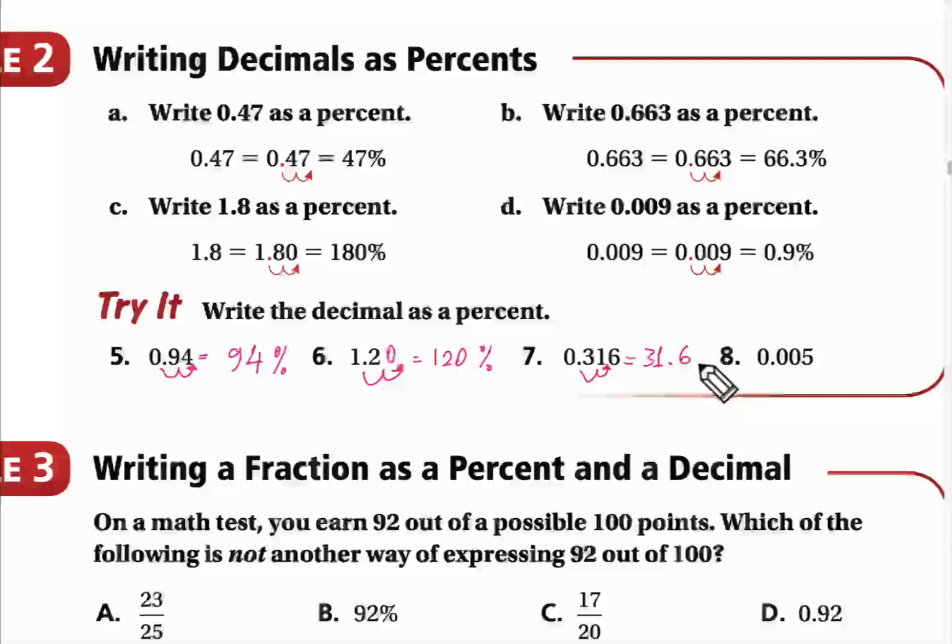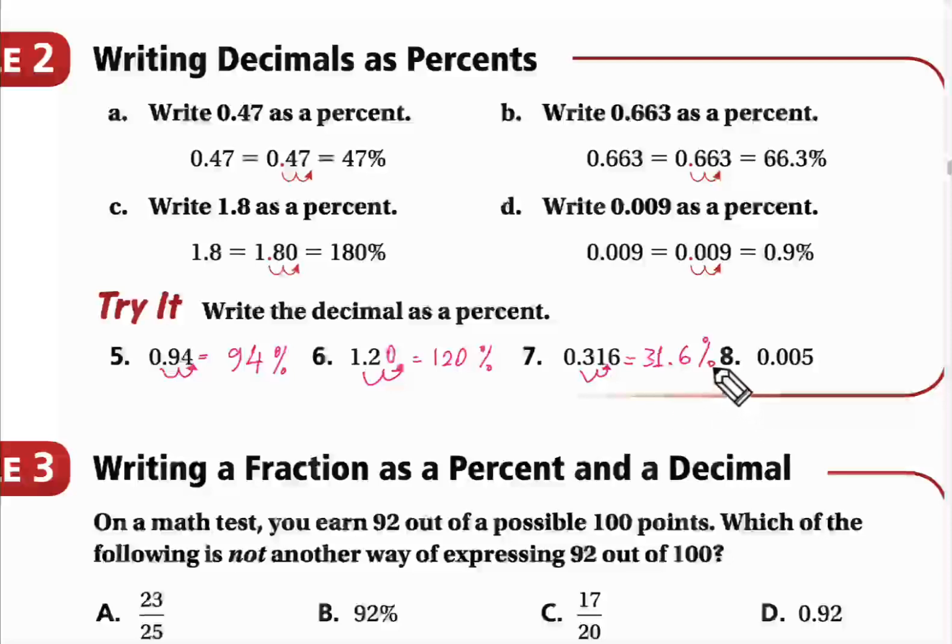Guys, if you forget to put the percent sign, your answer is wrong. I said decimal. Oh, you mean the percent? Okay, Muhammad. It's very important to remember that what we're doing here is converting a decimal to a percent. So the answer should be a percent. If you forget to write percent, it's wrong.